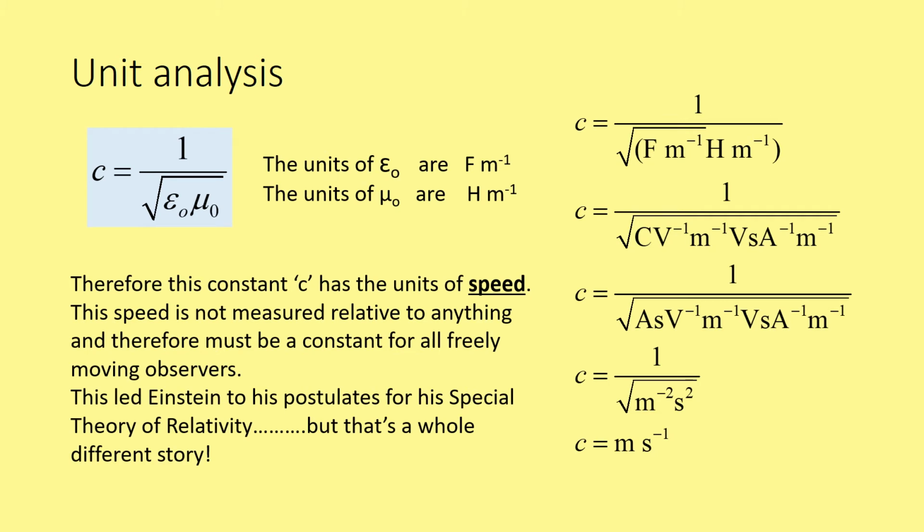Therefore, we can see that c, the speed of light, the speed of all electromagnetic waves, has units m s⁻¹, but the speed is not measured relative to anything and therefore must be constant for all freely moving observers. So it doesn't matter where you are observing the wave, it doesn't matter at what velocity you are moving, the speed of light is constant. And we looked at this before in Higher when we were looking at special relativity.